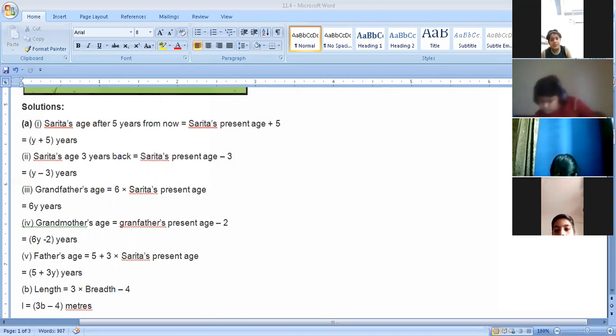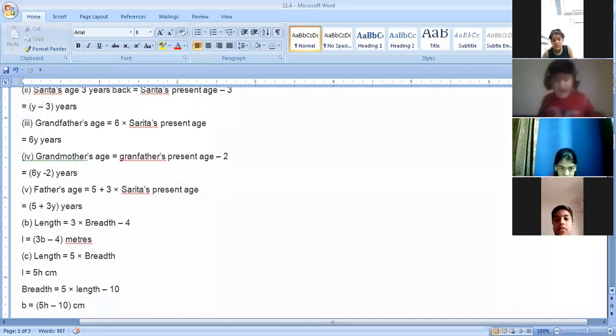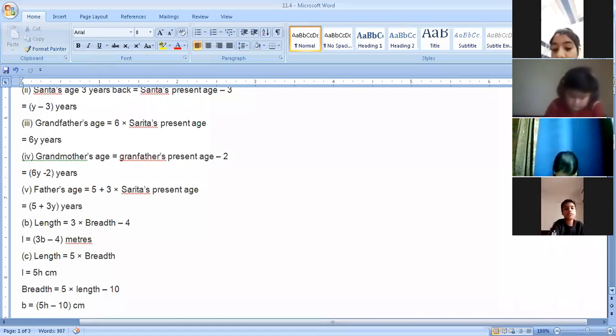Now the length is 5h, so 10 centimeters less from 5h will be 5h minus 10. That's right, Charvi. 5h will be your length and breadth will be 5h minus 10 centimeters. Got it? Understood, children?